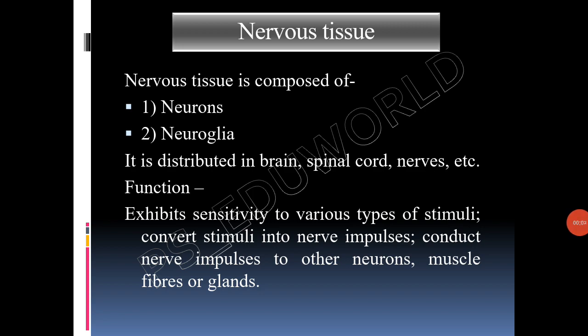Nervous tissue. Nervous tissue is composed of neurons or nerve cells and neuroglia. It is distributed in the brain, spinal cord, and nerves. Function: it exhibits sensitivity to various types of stimuli, converts stimuli into nerve impulses, and conducts nerve impulses to other neurons, muscle fibers or glands.